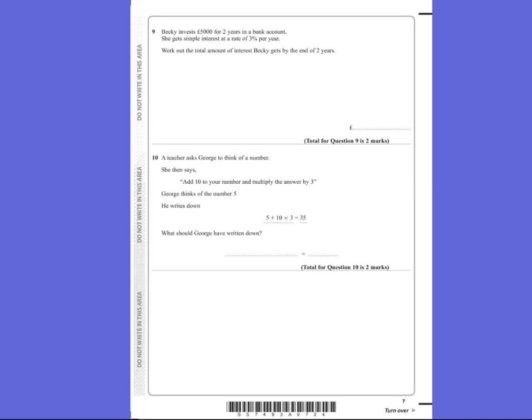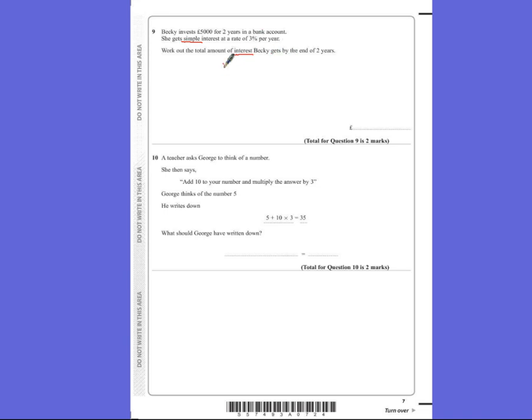Question 9. Becky invests £5,000 for 2 years in a bank account. She gets simple interest. So simple interest means you just work out the percentage and just add that on every year, the same amount every year. Work out the total amount of interest Becky gets back at the end of 2 years. So we're only working out the interest, not the total.